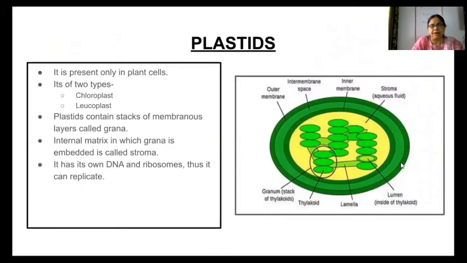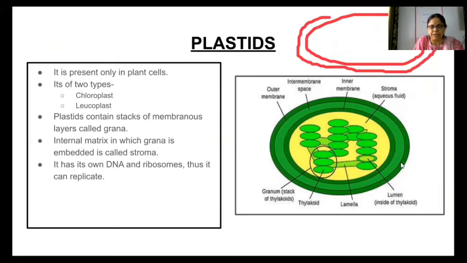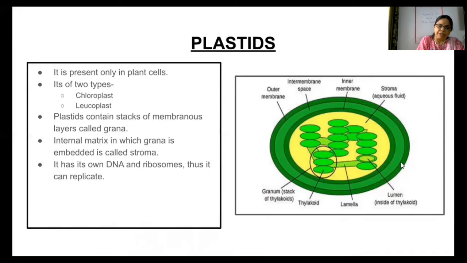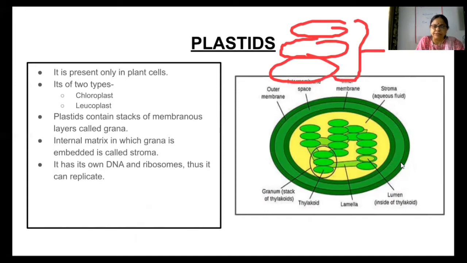Plastids. Plastids are, as we all know, present in the plants. And these plastids, they are also having membranes. Two membranes are there. As you can see, the two membranes are there. And they have got grana. These stacks of membranous layers are known as grana. And every part of the grana is called thylakoid. Say for example, this whole is known as grana, right? This is grana. Now one part of it, that is called thylakoid.